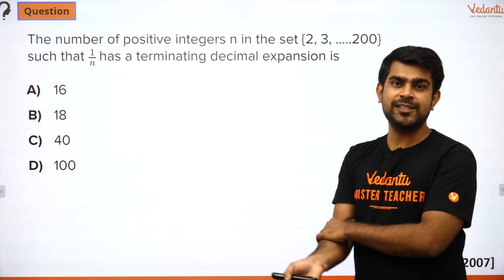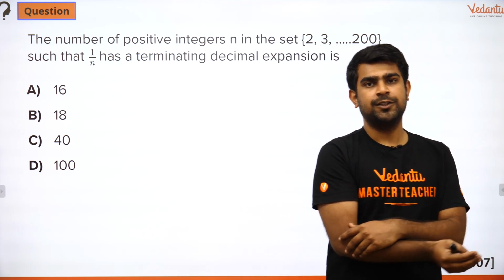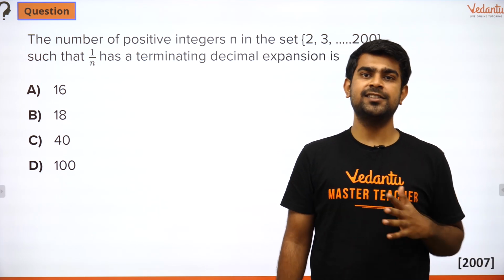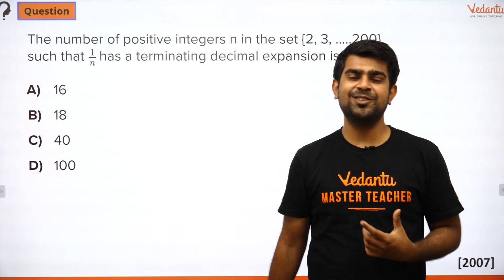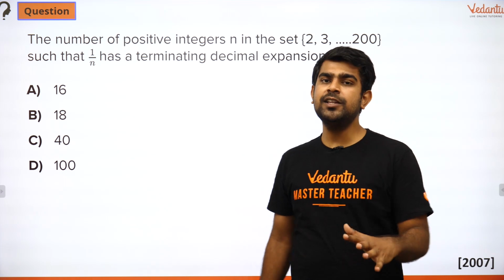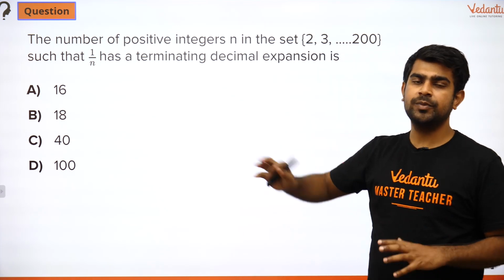So KVPY SA has syllabus ranging from your lower classes. They test you on the properties which you learnt in 8th, the circles, triangles, and all those dry chapters. You remember you studied in 8th, 9th, and 10th. So those chapters are going to be heavily used in your geometry for KVPY, and likewise some of these properties are going to be used.